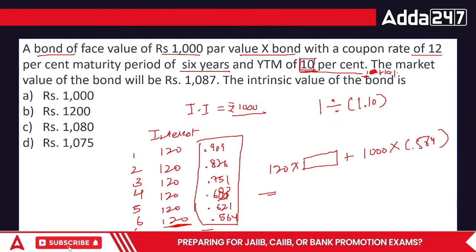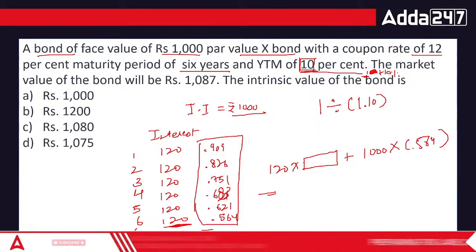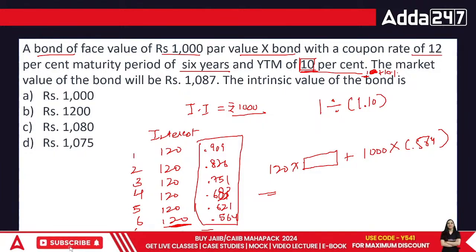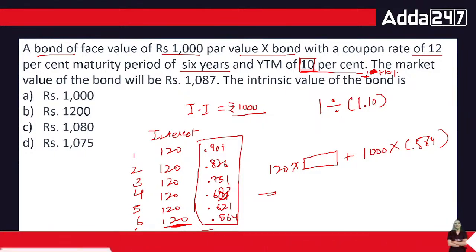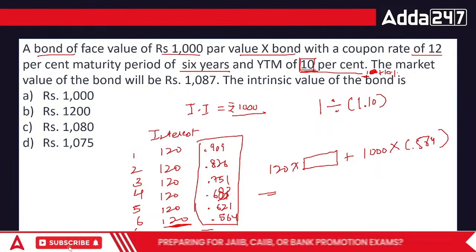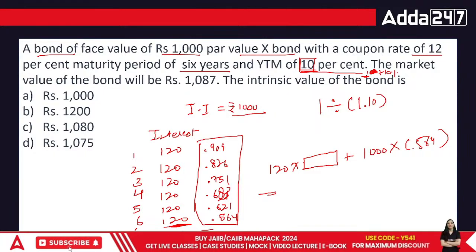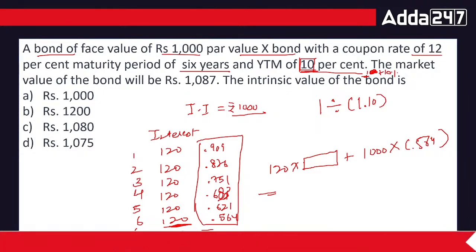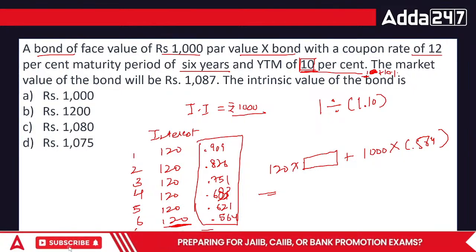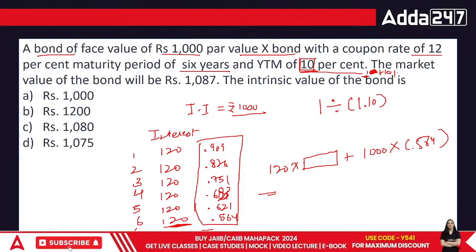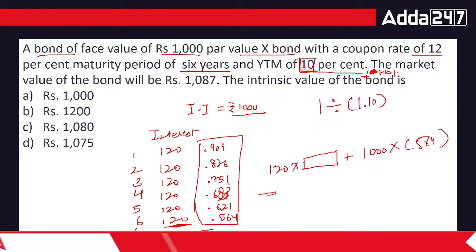Okay? So you have to add up all of these. 0.909 plus 0.826 plus 0.751 plus 0.683 plus 0.621 plus 0.564, 4.354.